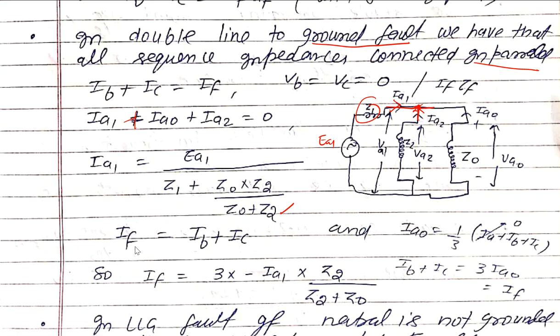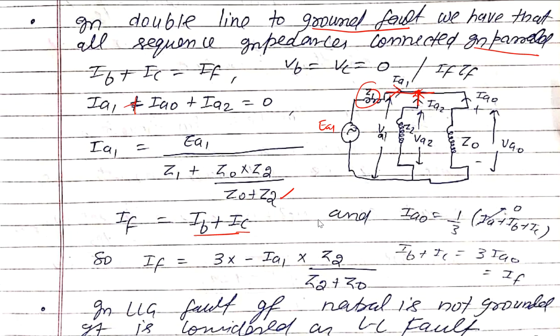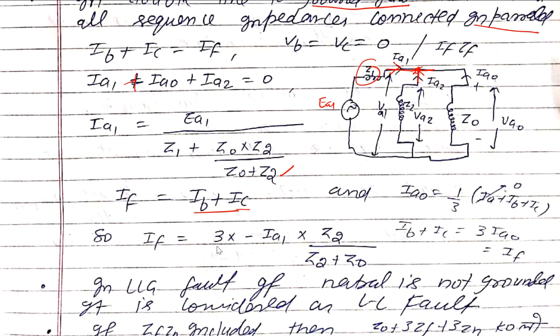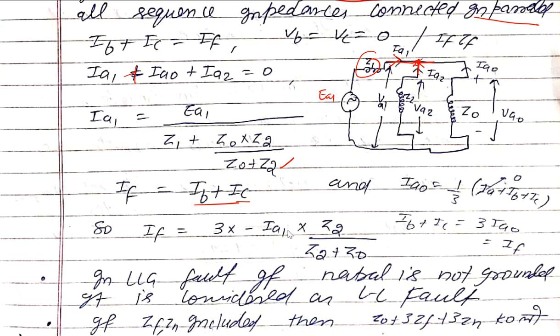Fault current IF is equal to IB plus IC. In the earlier case IB plus IC was equal to 0, but now IB plus IC is equal to IF, because there is a ground, and the ground will take care of that current. Now fault current IF is equal to 3 into minus IA1 into Z2 divided by Z2 plus Z0. How did we get these equations? IA0 is equal to 1 by 3 of I0 plus IB plus IC, so IB plus IC is equal to 3 into IA0. From this you can get IF.